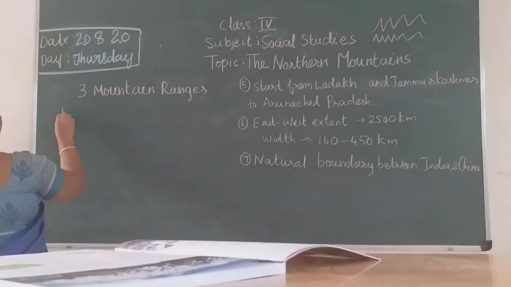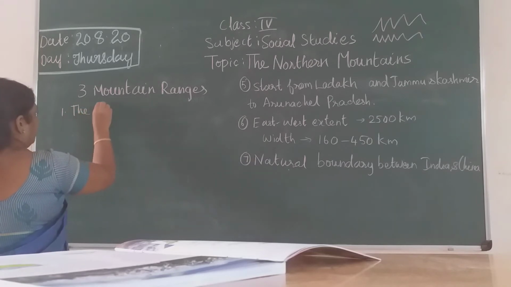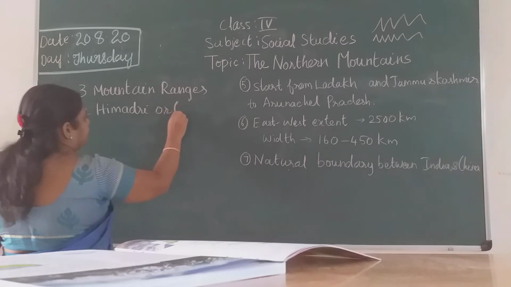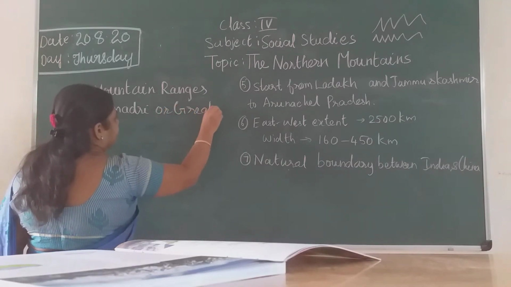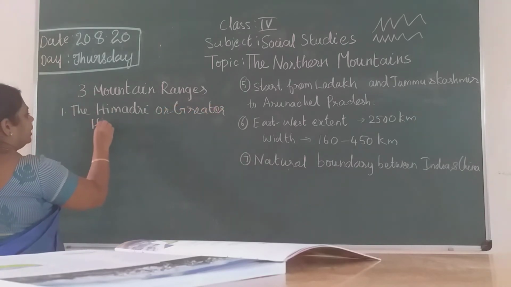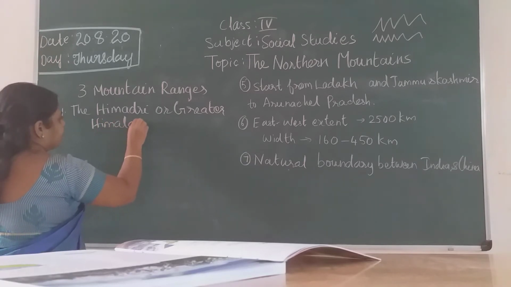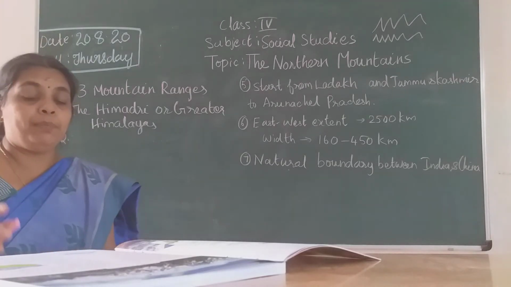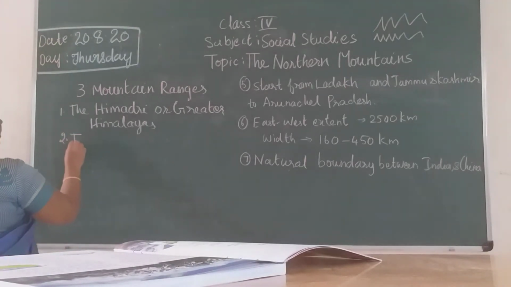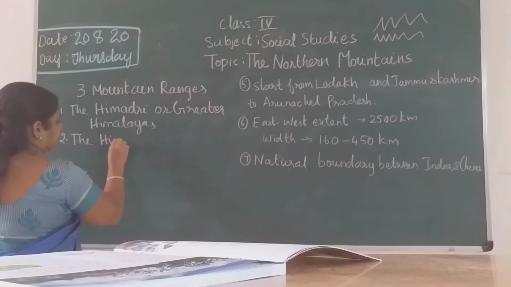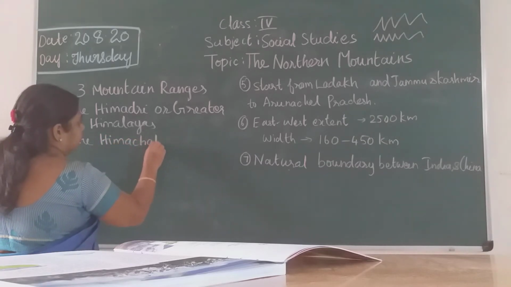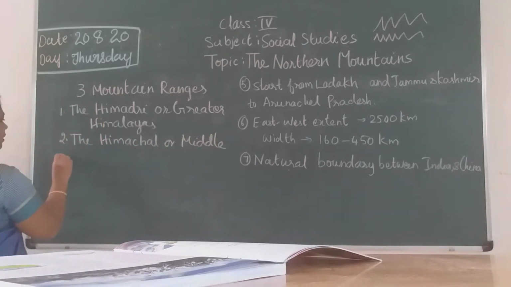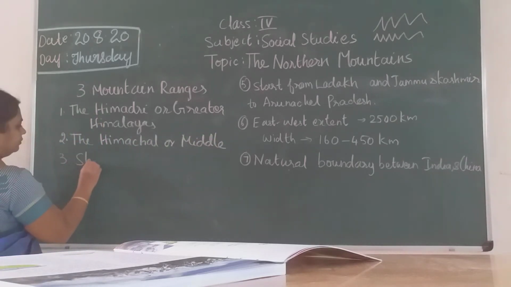The first one is Himadri or the Greater Himalayas. The second one is Himachal or the Middle Himalayas, and the third one is Shivalik.